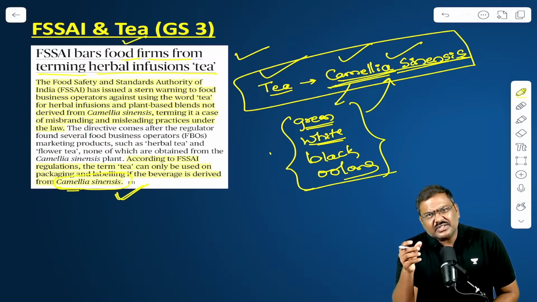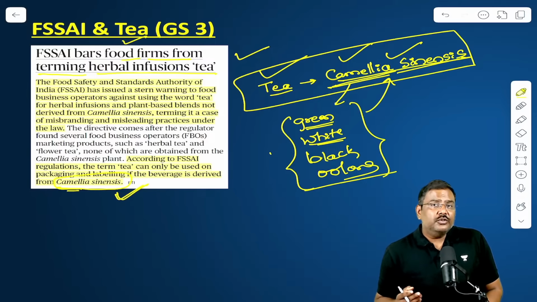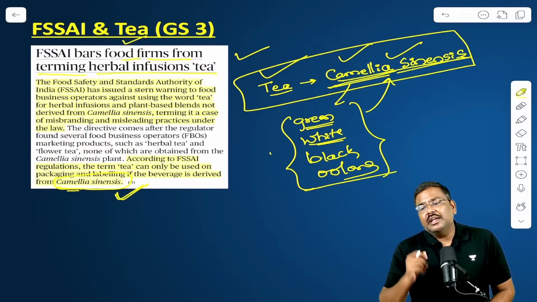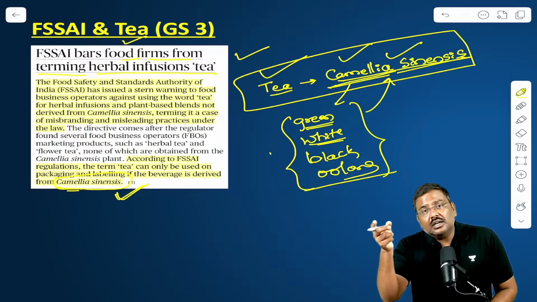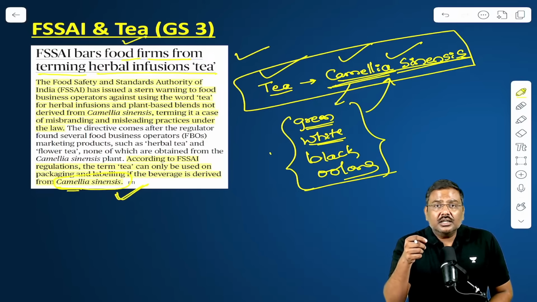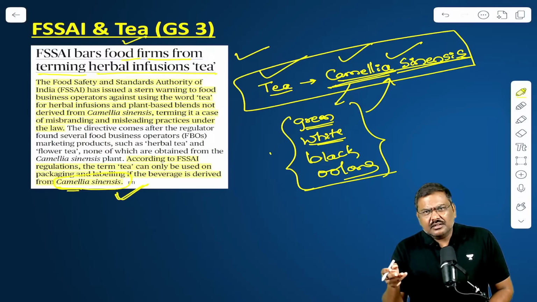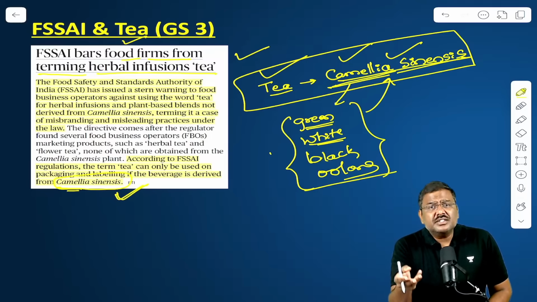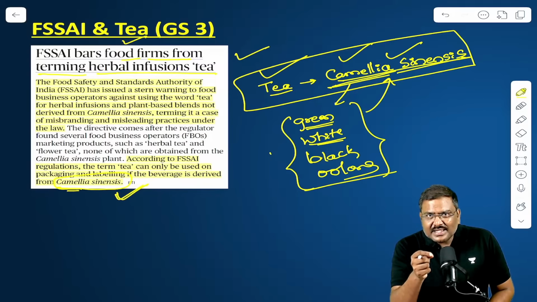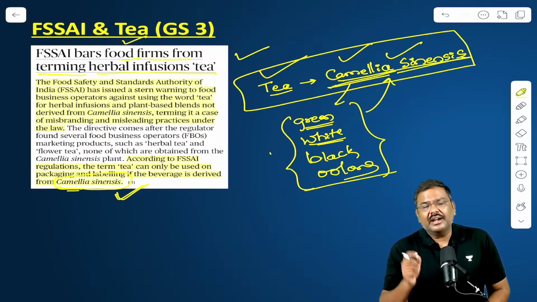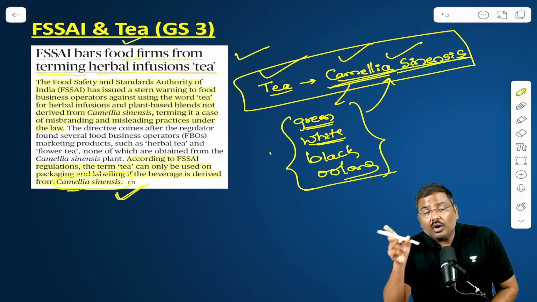In the market, if you check, you will get chamomile tea. You will get the plant-based teas, different types of teas, hibiscus tea, etc. What FSSAI simply says is it is misbranding. That cannot be called tea.